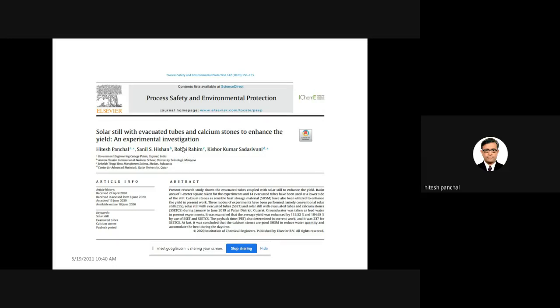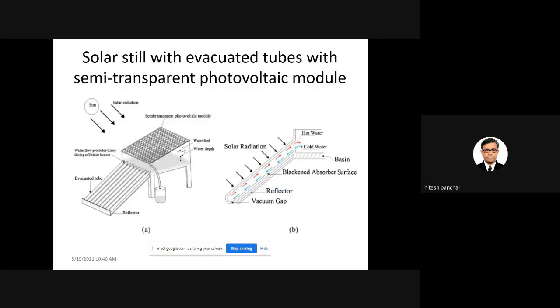Now, one more good research work which has been conducted. You all know that in the case of a solar still, we require a glass cover. But at present, semi-transparent photovoltaic modules are available in the market.